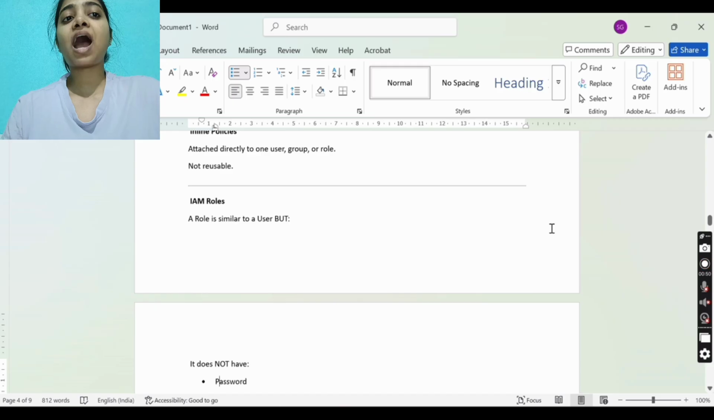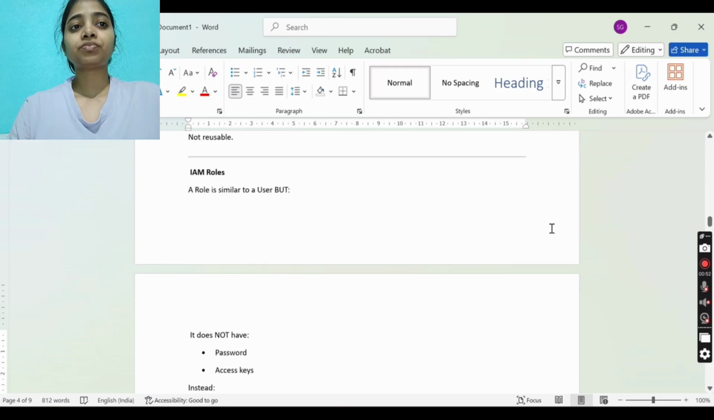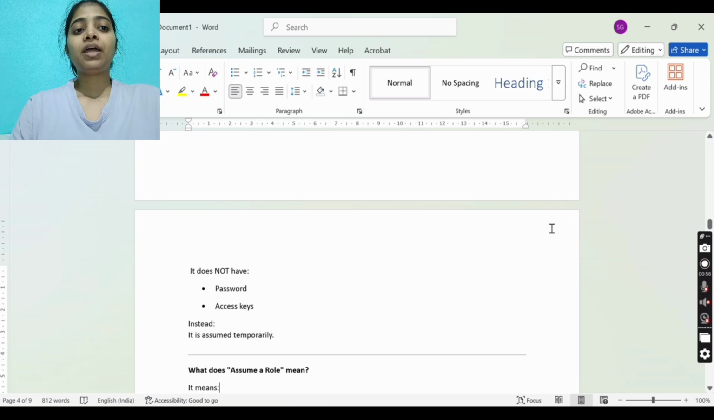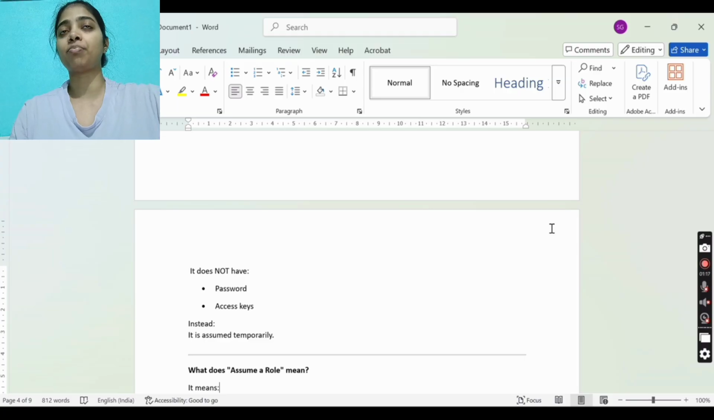Now, what are IAM roles? A role is similar to a user, but it does not have a password or access key. Instead, it is assumed temporarily, like you assume a role of something. Like a user, if you are a developer and your user ID is created, you will have all the developer role access.